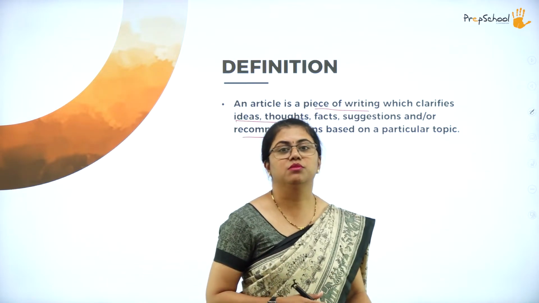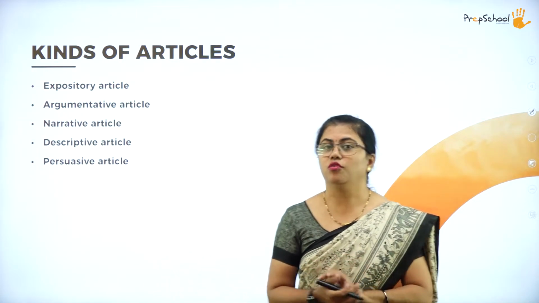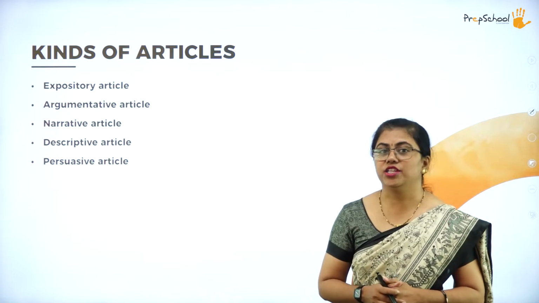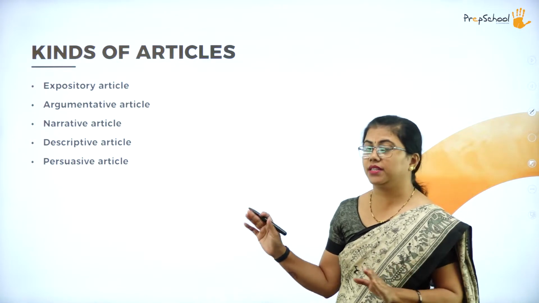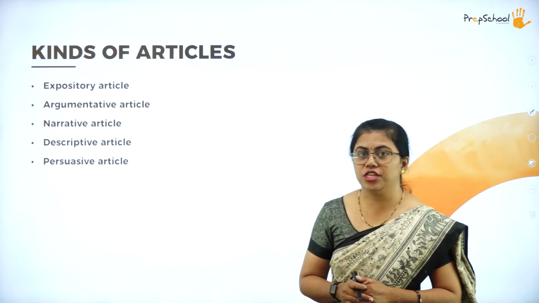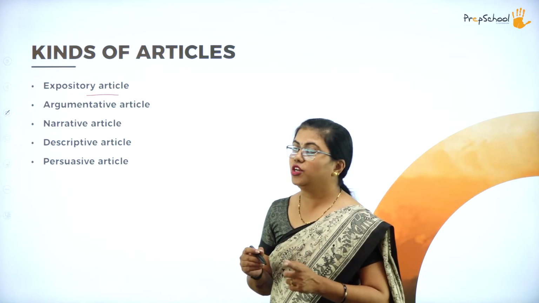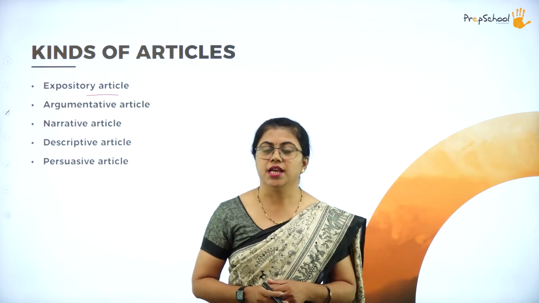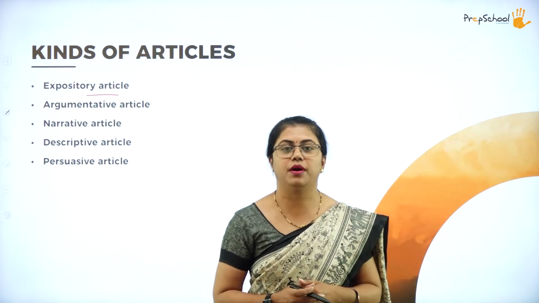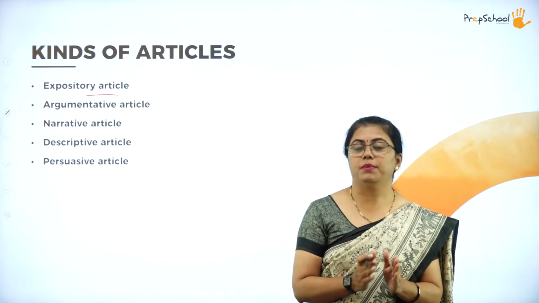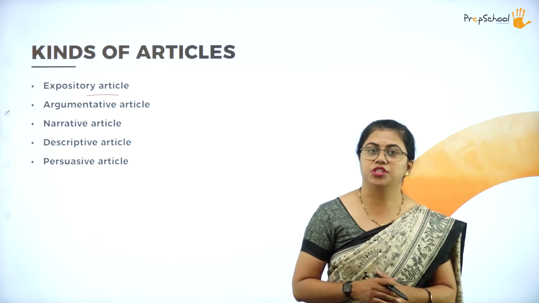Now let us move on to the format of article writing. Before that, we need to understand the kinds of articles. The format for all these articles is the same, but there are different kinds of articles. At first, we need to understand what is an expository article. There are these 5 types of articles. To begin with, we will start with the expository article. An expository article is an article that tells you some information about something. It exposes some of the facts regarding that topic, whatever the person is writing. So that is an expository article.